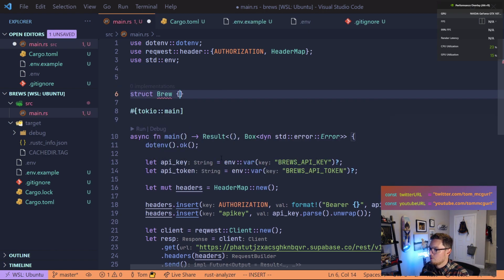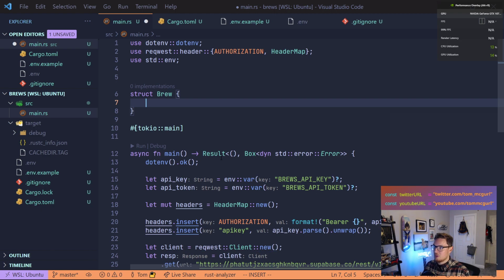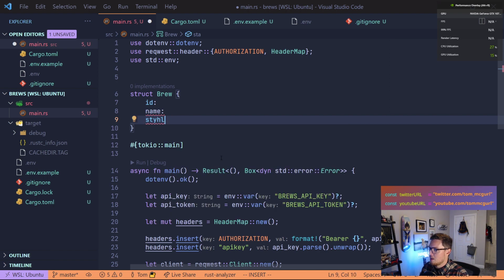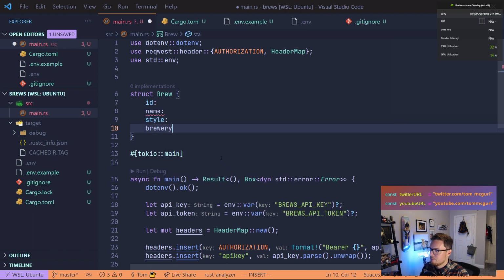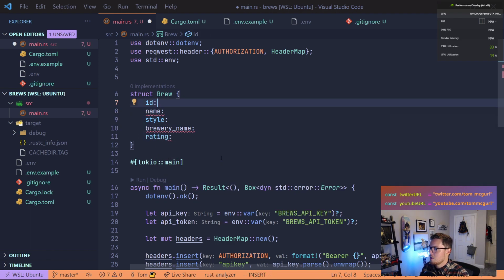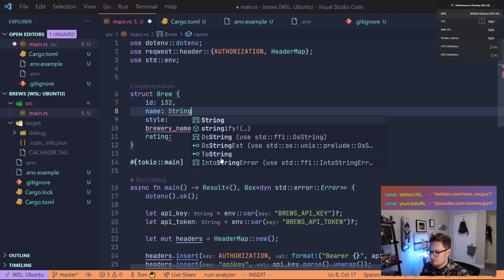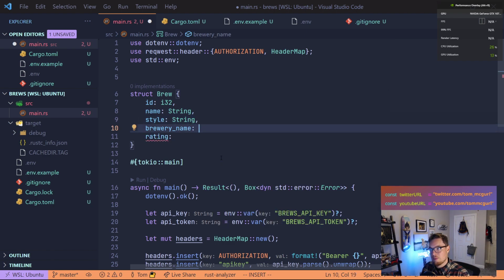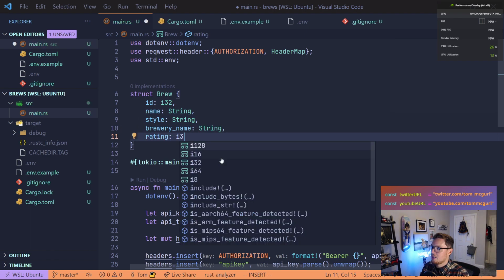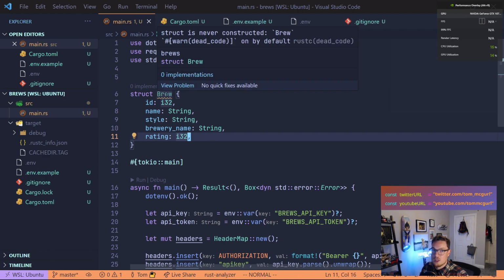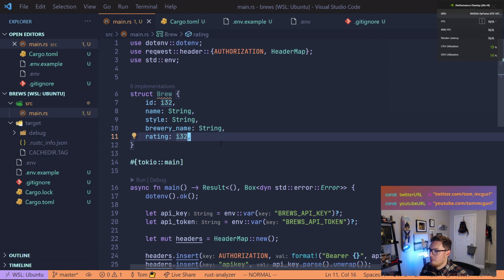We'll call it Brew. And if you remember how to declare structs, we're going to give it the properties. We'll put out the properties first, and then we'll put the types: id, name, style, and then we have brewery name and rating. So ID we know is just an integer, so we'll do i32. Our name is actually a string. Our style is also going to be a string. Brewery name, again, string. And our rating, again, will be an i32 because it's a numeric rating. Now you can see here, Brew is not used, and that's okay. We're going to use it in a second.